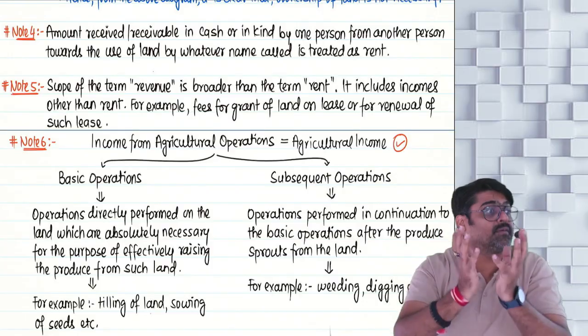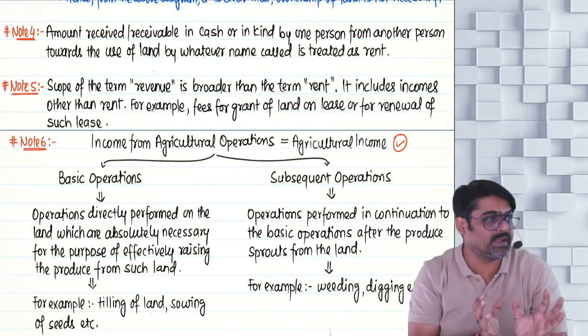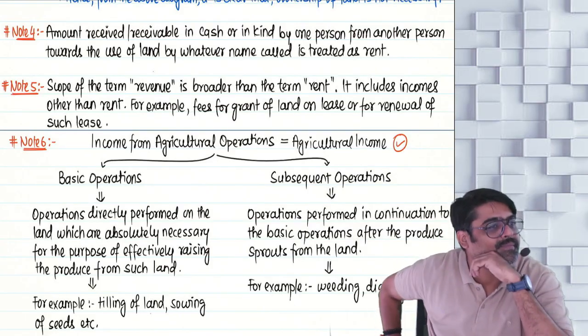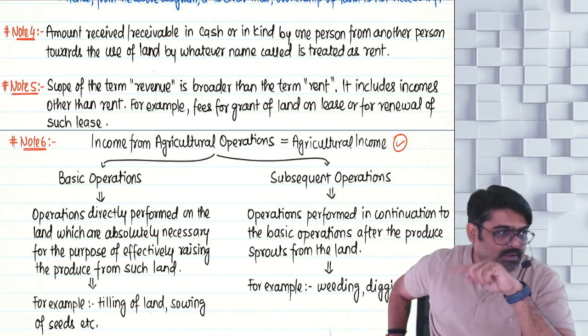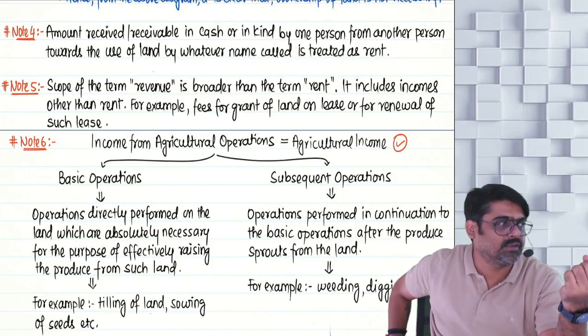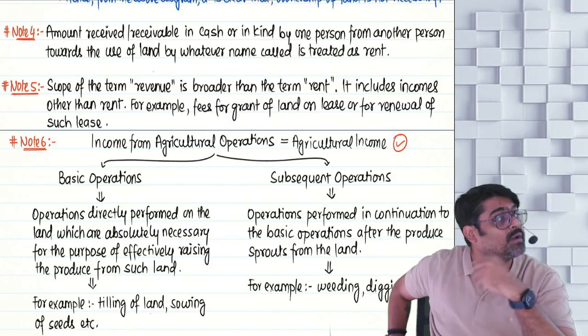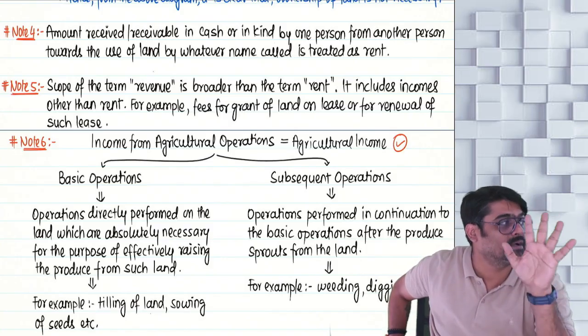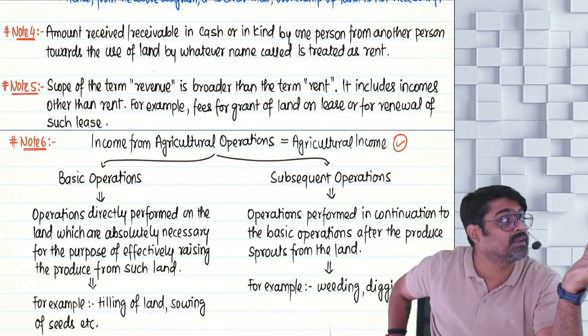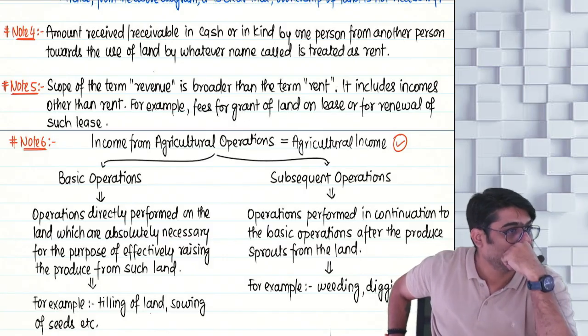So you might get the 5 years lease premium in the beginning, a lump sum amount. The person who is taking the land on lease for 5, 7 or 10 years has given you a lump sum amount for that entire period.